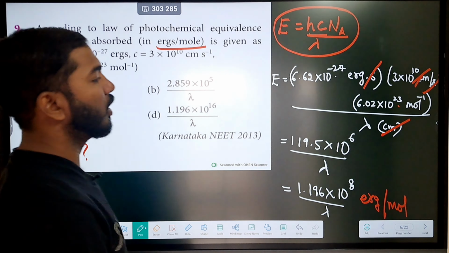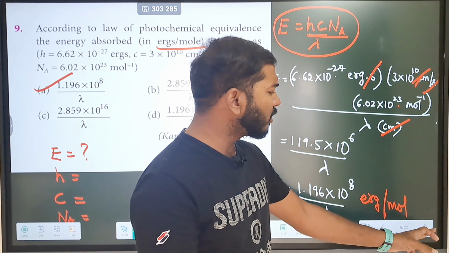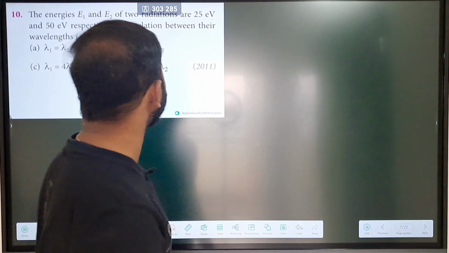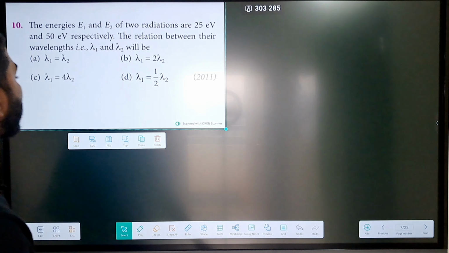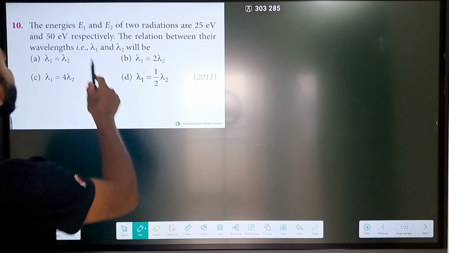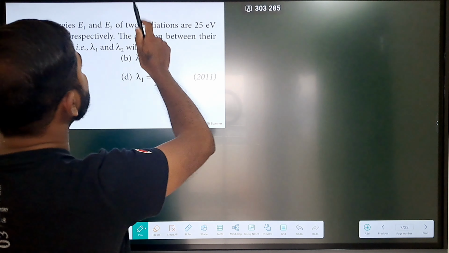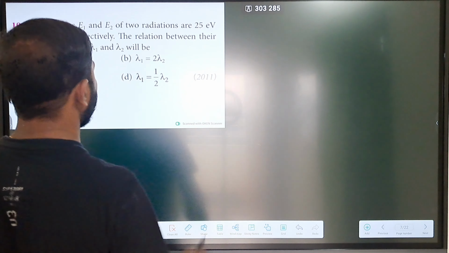Okay, hopefully you understood. This is how we solve the questions. Let us move to the next question. This question is particularly related to ratios. The energies E1 and E2 for the radiations are given, so simple.